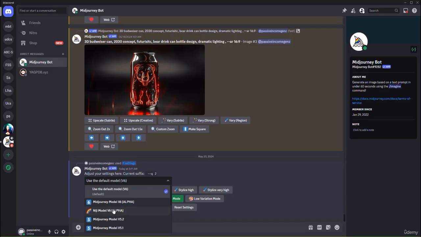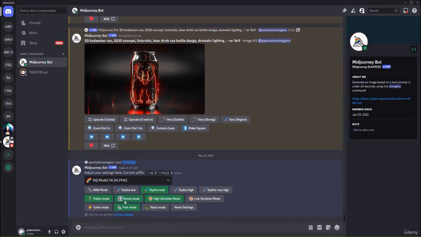Niji model, for example, if I click Niji model, now I'm using the Niji model. And the Niji model can enable you to generate anime-like images. And I'm going to show you. But here, for a second, you see I'm using stylized medium. I'm actually going to use stylized very high instead. And here, you can enable people to see your images by enabling public mode.